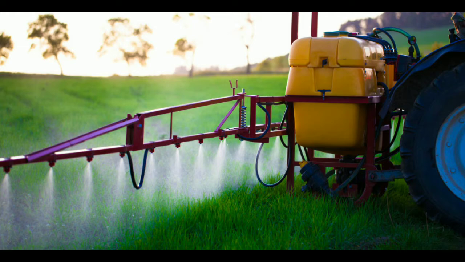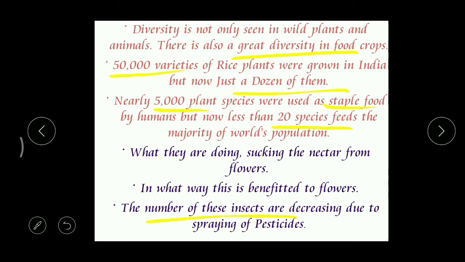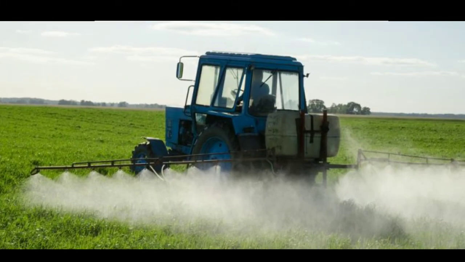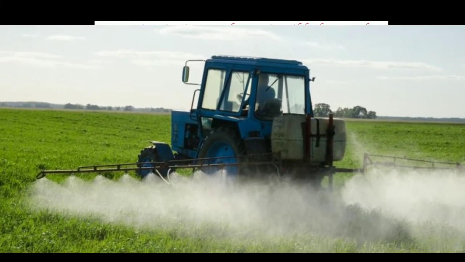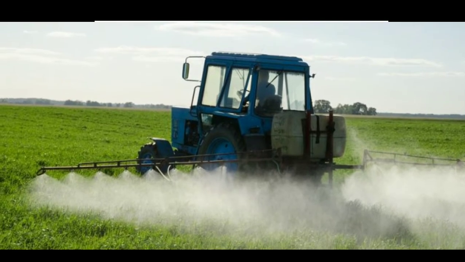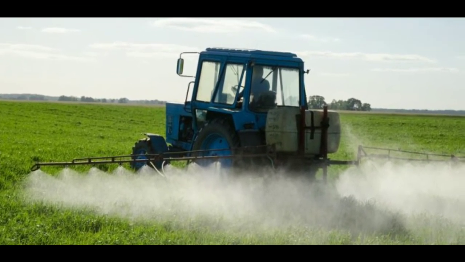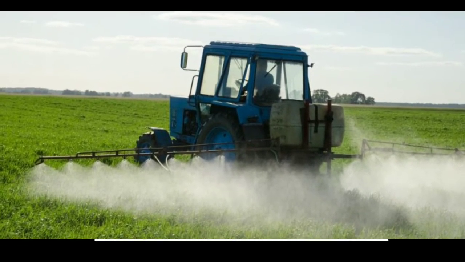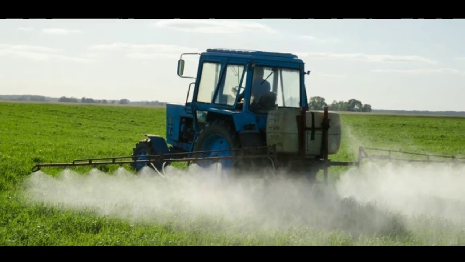We can find that farmers are spraying different types of chemicals in their fields to kill different types of microbes and pests, like insects, bacteria, fungi. If it is bacteria, we call that a bactericide. Fungus, fungicide. Then a pest, pesticide. Insect, insecticide. Correct. So nowadays the farmers are using these dangerous chemicals, and because of them, these very useful insects are also destroyed.